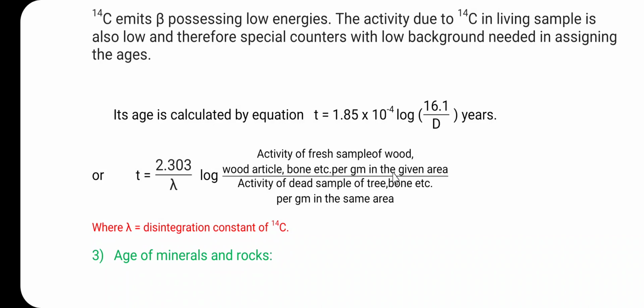per gram in the given area divided by activity of the dead sample of tree, bone etc. per gram in the same area. So with the help of this formula, it is possible to determine the age of the dead organism such as wood or bone, and in this formula lambda is called the disintegration constant of carbon 14. So this is the second application of the radioisotope in the age determination.